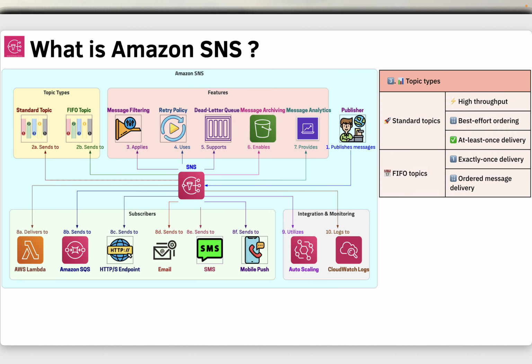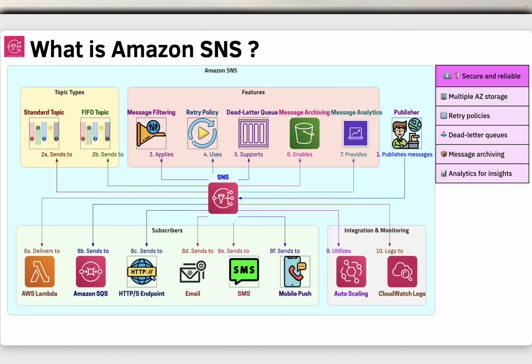Standard topics provide high throughput, best effort ordering, and at least once delivery. FIFO topics ensure messages are delivered exactly once and in the order they were sent. There are two types of messages, one is standard and one is FIFO, first in first out. Messages are stored securely across multiple AZs. SNS supports retry policies, dead letter queues, and features like message archiving and analytics for insights.